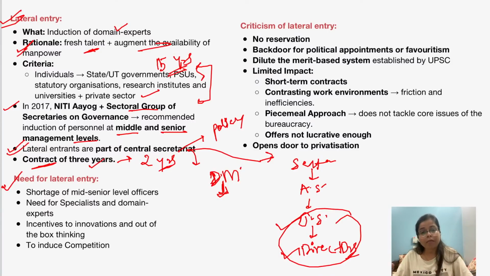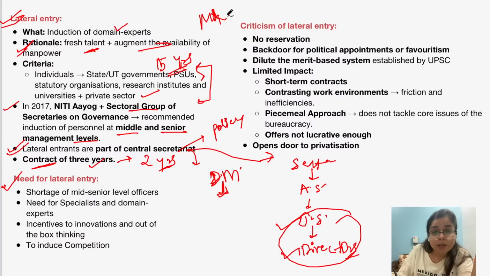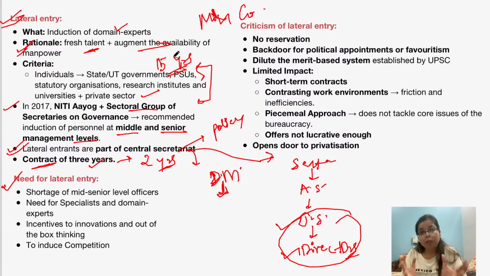But now, we are moving towards a government whose maxim or motive is minimum government and maximum governance. Now the roles of civil servants, who were traditionally regulators, are being shifted. Now they have a more proactive role of enabler. So they are becoming facilitators, working towards providing citizen-centric governance. So in that sense, they are enablers.